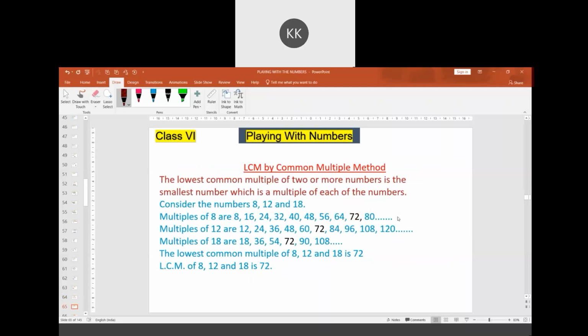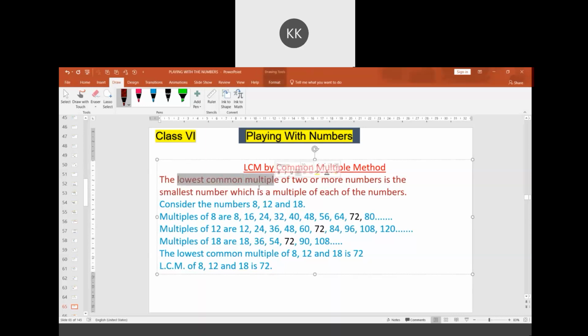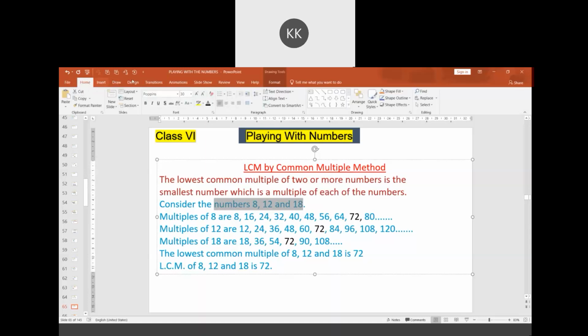Next one is the least common multiple. It is also called the lowest common multiple. What we require is the multiples of the given numbers. In that, we have to find which is the least. Here is an example. The numbers considered are 8, 12 and 18. The multiples of 8: if you write the 8 table, you will come to know the multiples of 8.